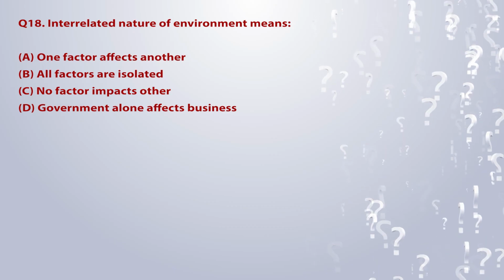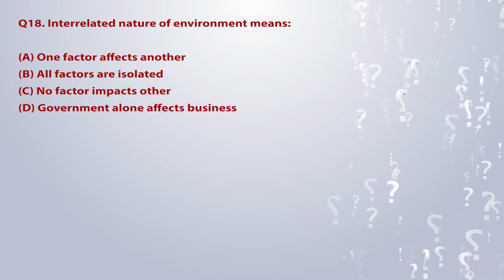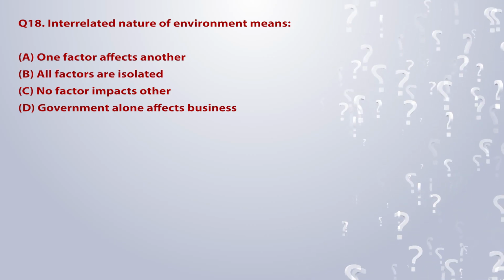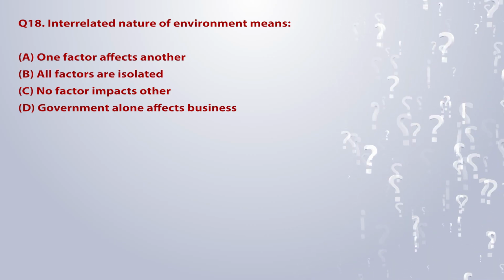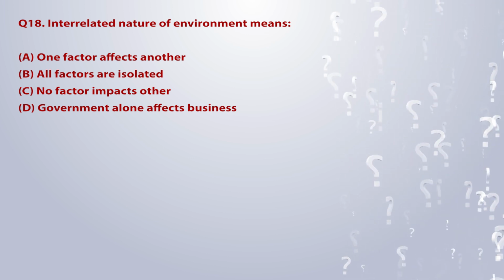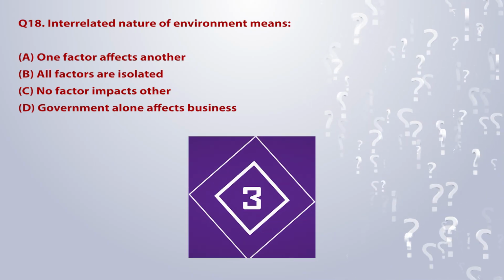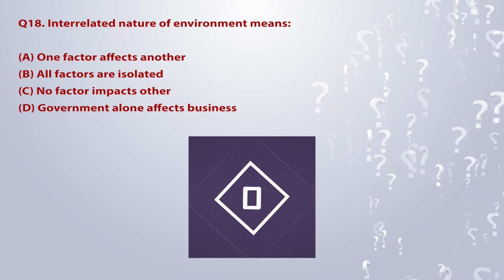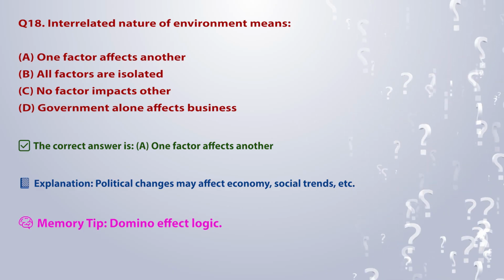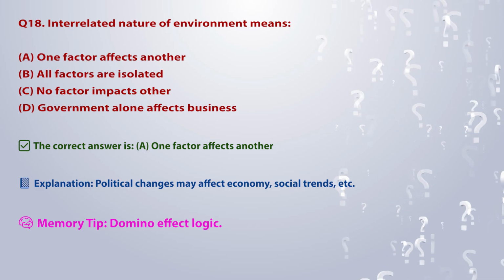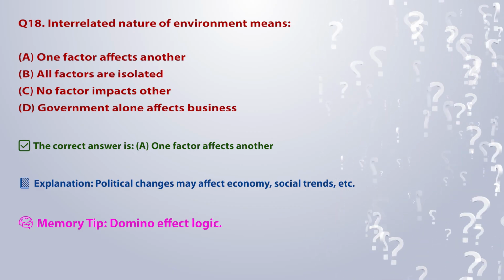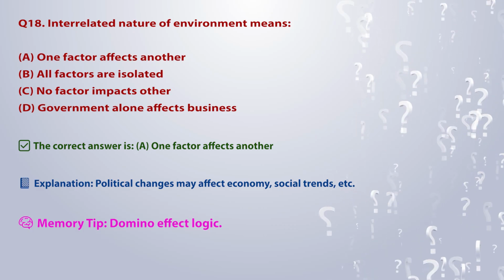Q18. Interrelated nature of environment means: A. One factor affects another. B. All factors are isolated. C. No factor impacts other. D. Government alone affects business. The correct answer is A. One factor affects another. Explanation: political changes may affect economy, social trends, etc. Memory tip: domino effect logic.